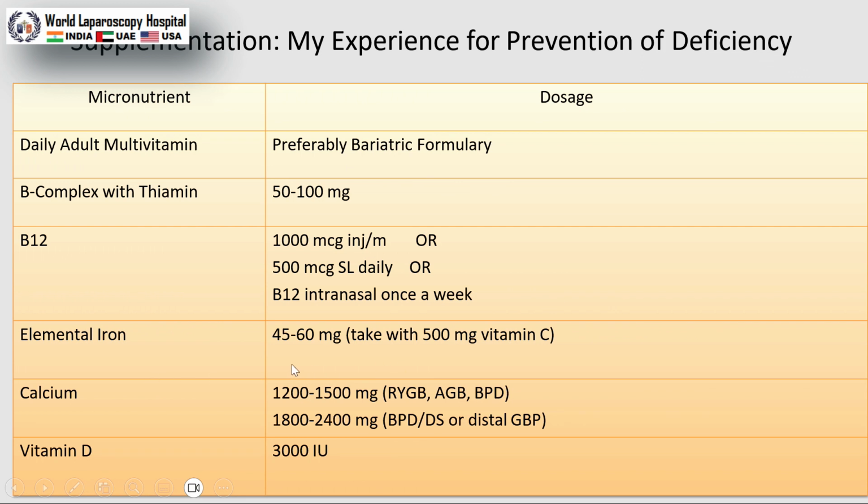Elemental iron 45 to 60 milligram. Most patients complain of gastritis and acidity after taking iron. We have to give the iron in the form of iron bisglycinate, which will not cause these problems, and we can increase the compliance of the patient. Calcium should be in divided doses. We should not give more than 500 mg of calcium at a time, and the calcium requirement can increase from 500 mg to even 1200 mg in some cases.